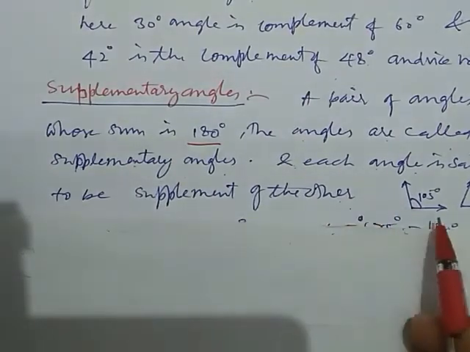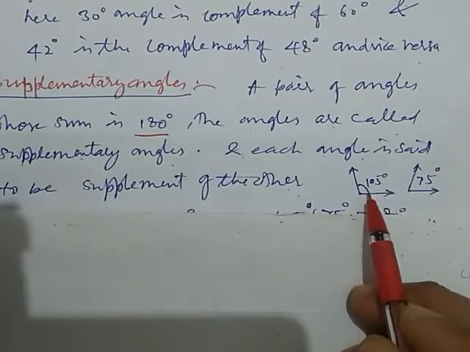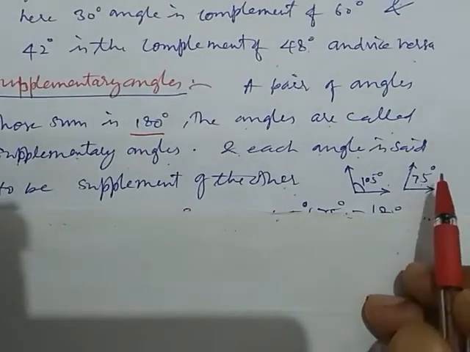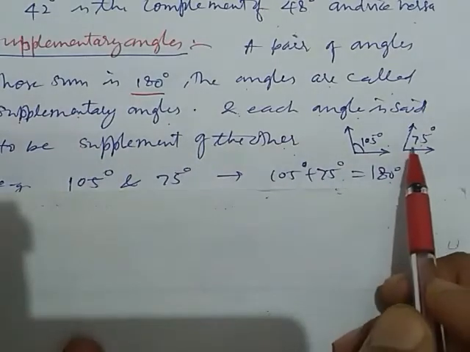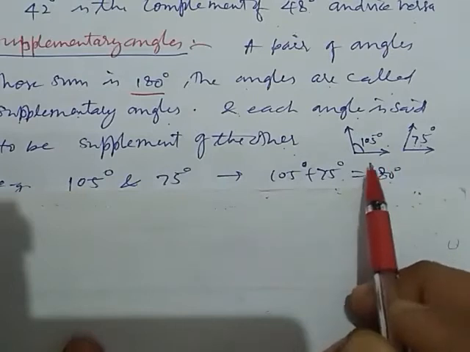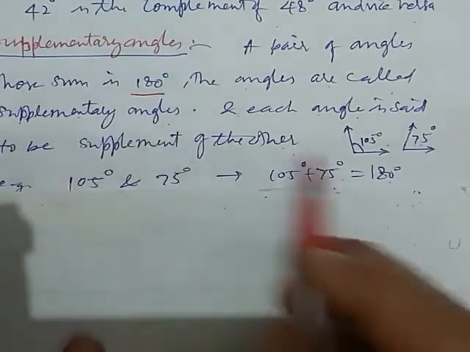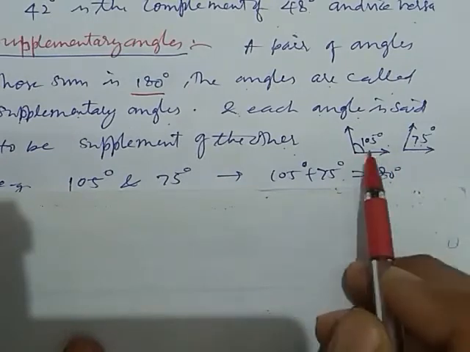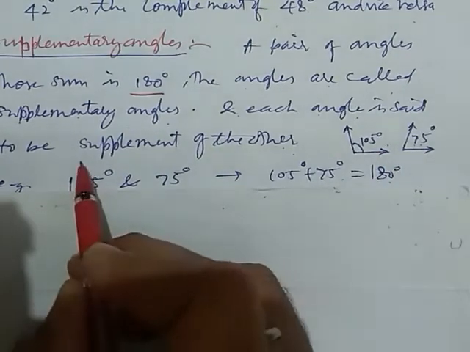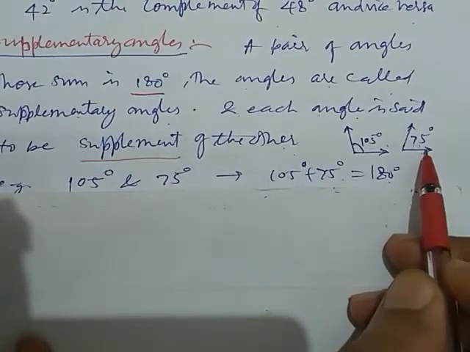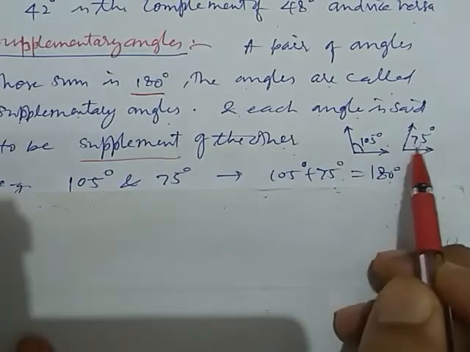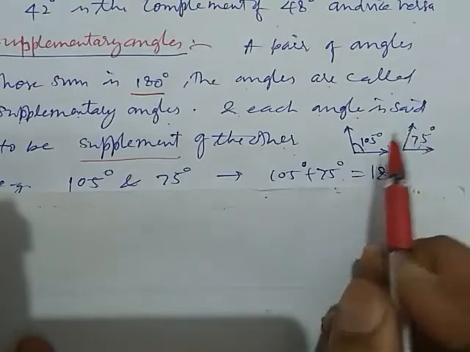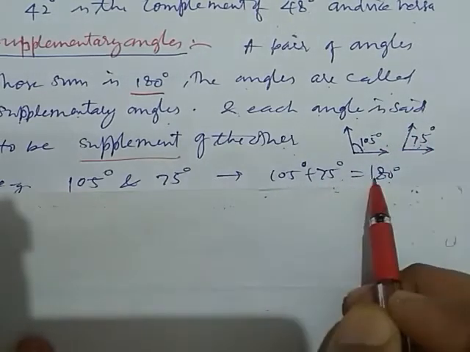How? Here we take two angles, angle 105 degree and angle 75 degree. When we add them, 105 plus 75, it becomes 180. That's why the pair of these two angles is called supplementary angles, and each angle is said to be supplement of the other. 75 degree is the supplement of 105 degree, and 105 degree is the supplement of 75 degree, and the pair of both these angles is called supplementary angles.